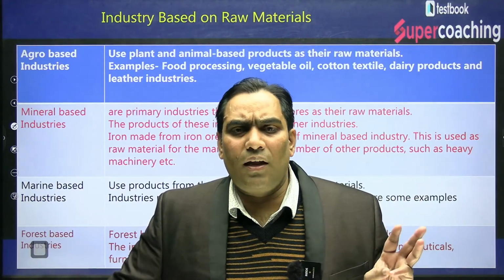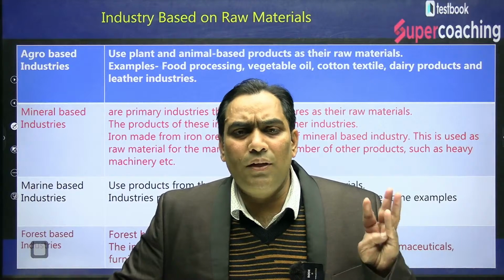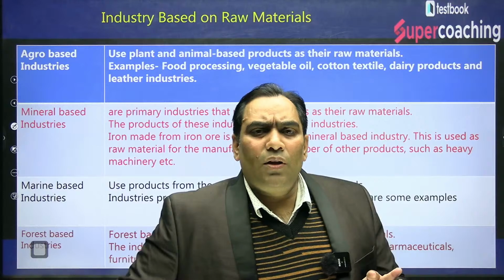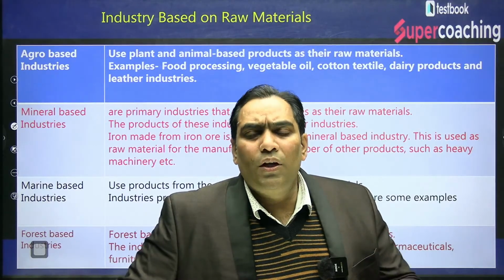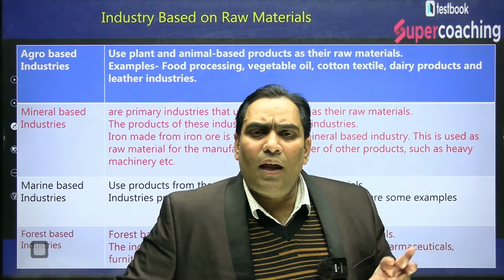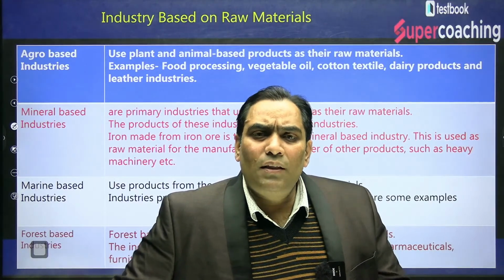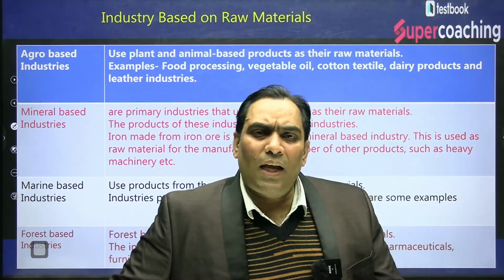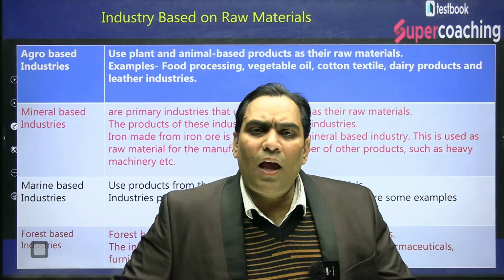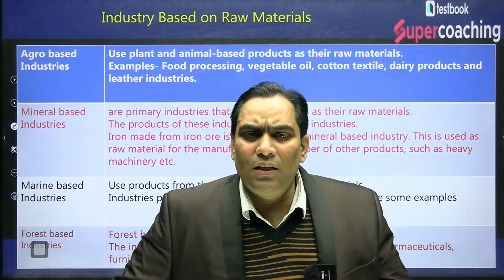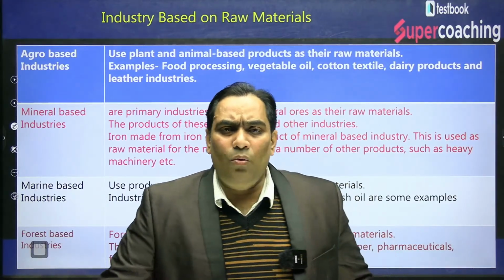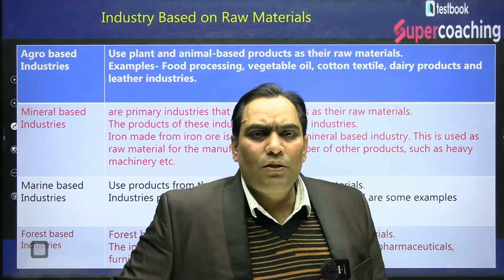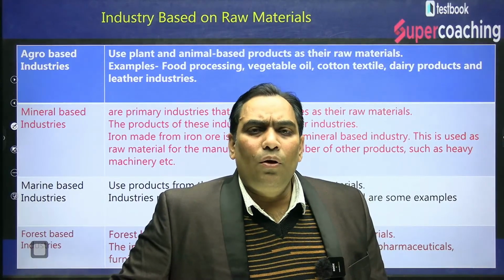Those categories are: on the basis of raw material used; on the basis of ownership, who is owning the industry; and on the basis of size, whether they are of small size or large size. If they are of small size, they are known as small industry. If they are of large size, they are known as large industry. We will discuss how they differ. First we will discuss the classification of industries on the basis of raw material use.